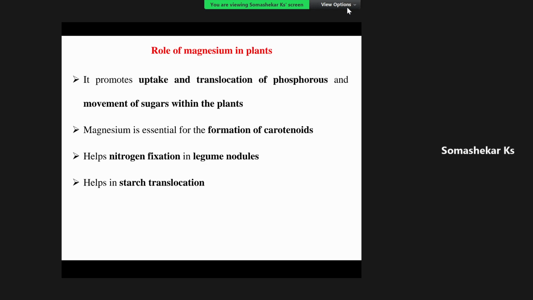Apart from that, magnesium is a major constituent of chlorophyll pigment production, and that helps in photosynthesis. It also helps in formation of carotenoids, and it helps in fixation of nitrogen in the roots of the leguminous croplands. This is one more important thing. It helps in nitrogen fixation in nodules which are produced in the roots of the leguminous croplands. These are a few important points.